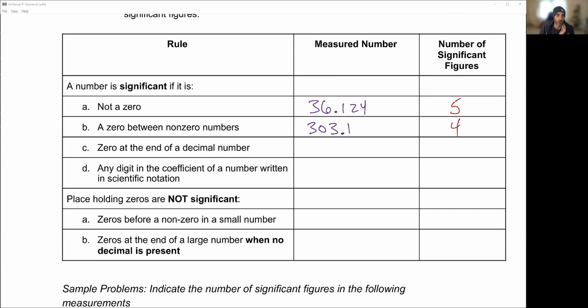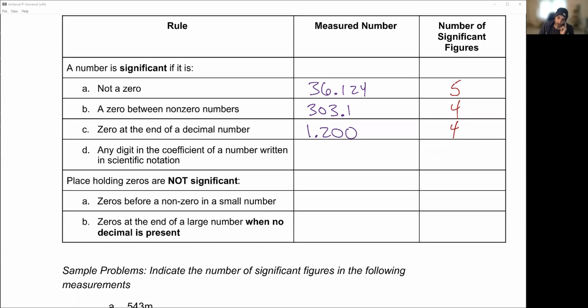Okay. All right. Zeros at the end of a decimal. And this one gets people at times, but let's take a look. 1.200. If I'm writing a scientific paper and I add those zeros, why would I write them? Why would I write those if they were not significant? They are. So any zeros that continue on are significant. So 1.200, each of those is considered significant. We have 4 sig figs in that space. Okay. If I don't need the zeros, I'm not going to write out the zeros.